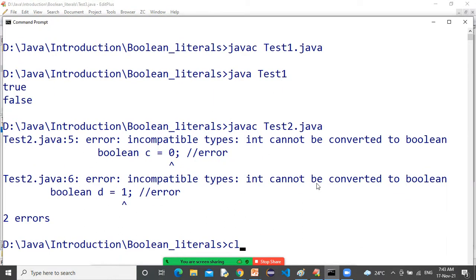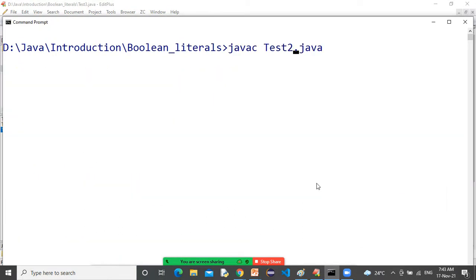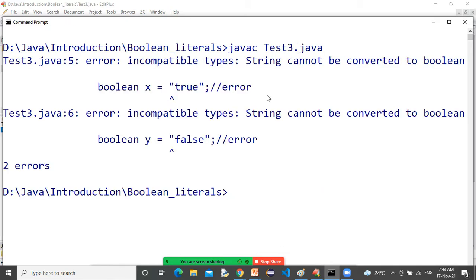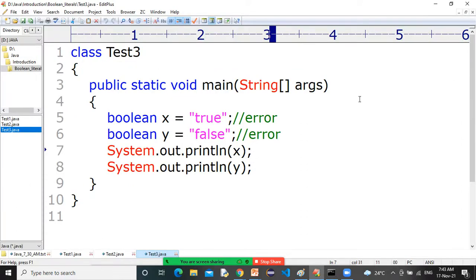Make sure you are very careful in interviews or in certification examinations. A string cannot be converted to boolean. This is a string, this is a string. String cannot be converted to boolean. Please take the screenshot. So, a very small topic. For boolean literal, there are only two or three things you have to remember very carefully.